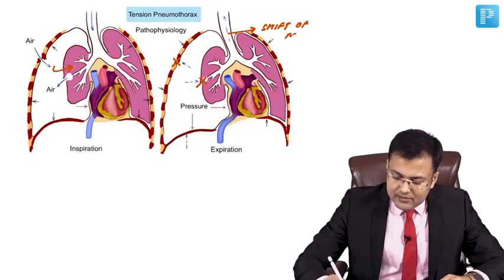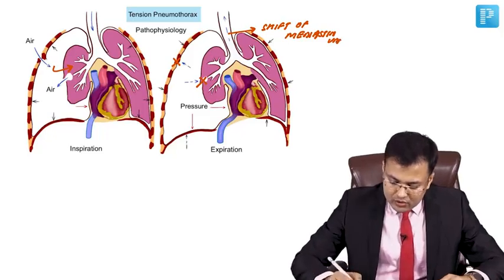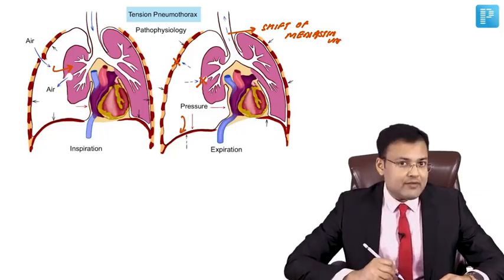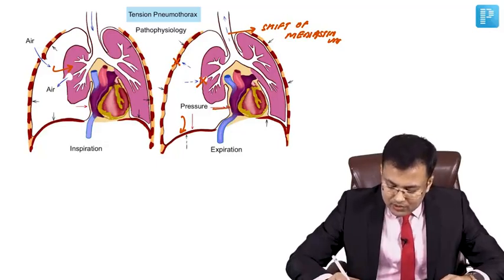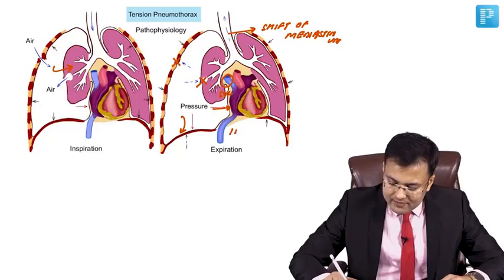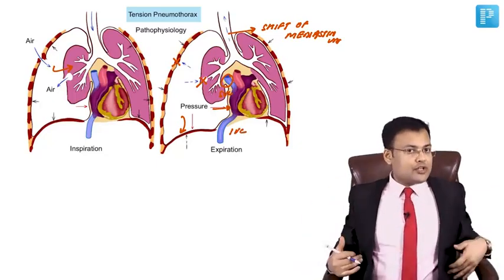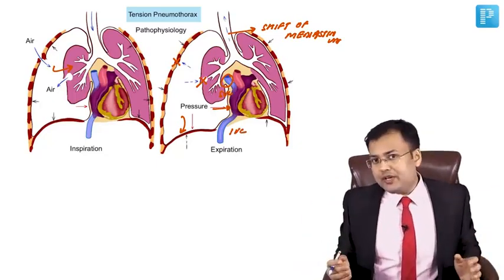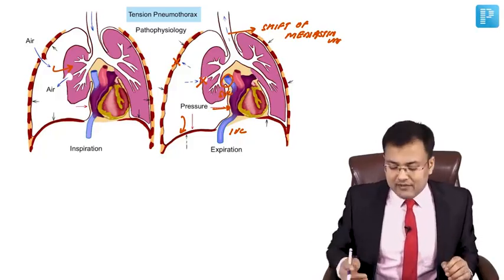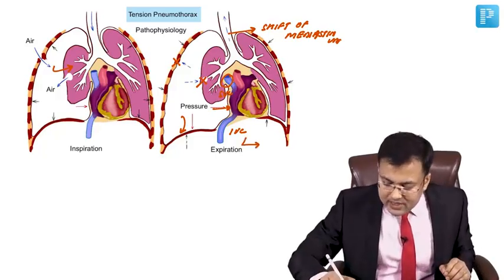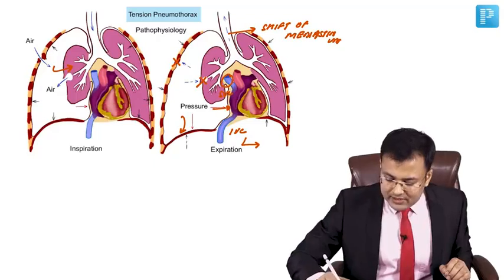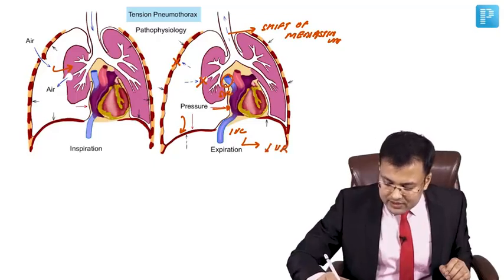Shift of mediastinum. Third thing, you can see it is going to cause depression of diaphragm, and it is going to compress the superior vena cava and inferior vena cava. So there is compression of diaphragm, compression of superior vena cava, inferior vena cava, and if these vena cavas are compressed, what? There is decreased venous return.